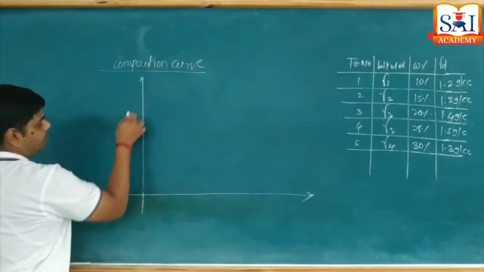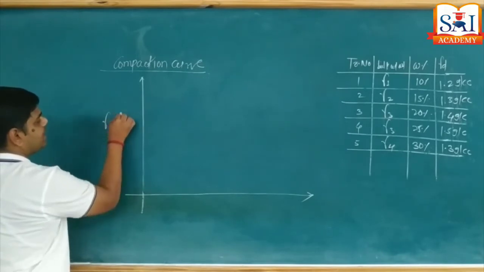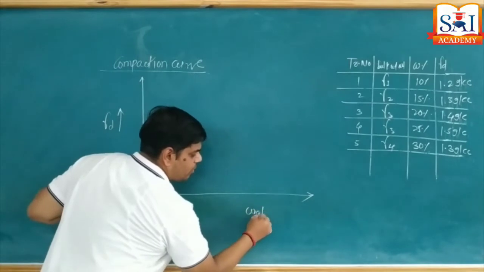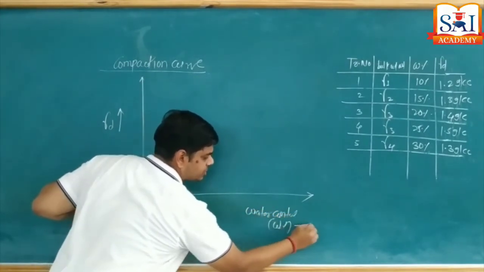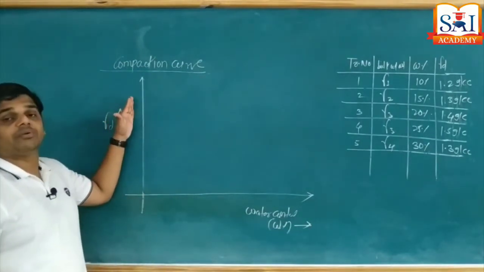On the y-axis we will mark the values of dry unit weight gamma D. On the x-axis we'll mark values of water content, that is W percentage. Okay, x-axis we have water content, y-axis we have dry unit weight.